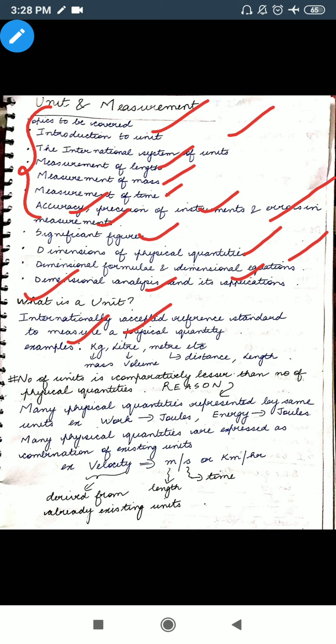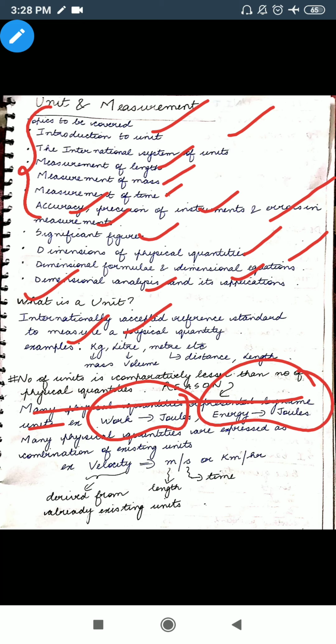If you notice, the number of units is very small compared to the number of physical quantities known to us. It is because there are many physical quantities which are represented by the same units. For example, for work we use the unit joules. For energy, again the unit is joules.